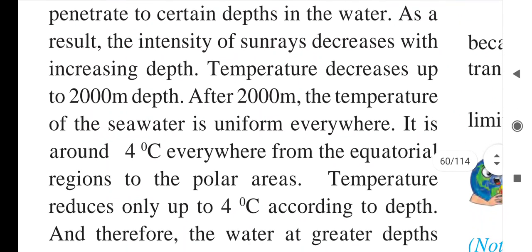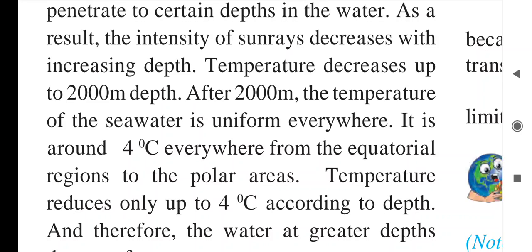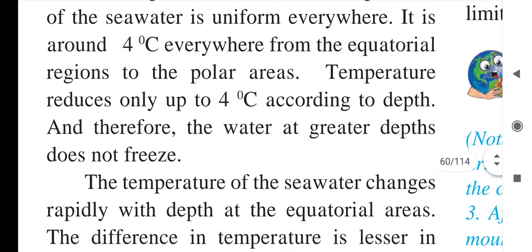After 2000 meter, the temperature of the sea water is uniform everywhere. It is around 4 degrees Celsius everywhere from the equatorial region to polar areas.